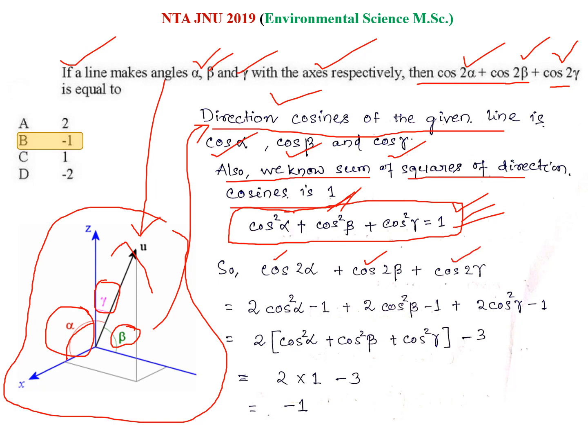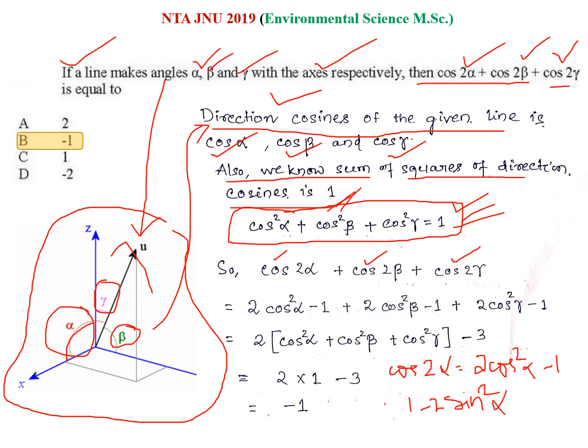So we have also a formula for cos 2 alpha, that is 2 cos² alpha minus 1 or 1 minus 2 sin² alpha.